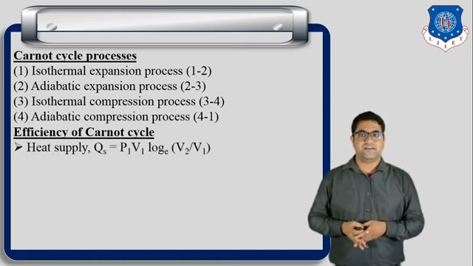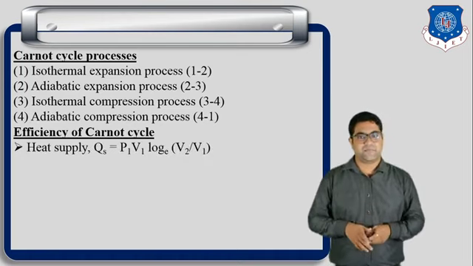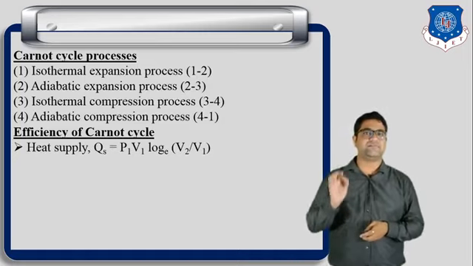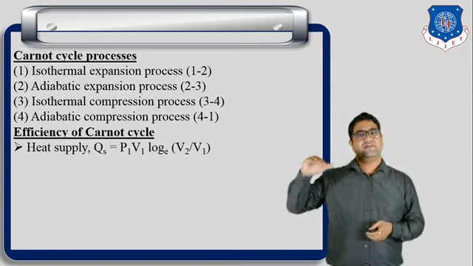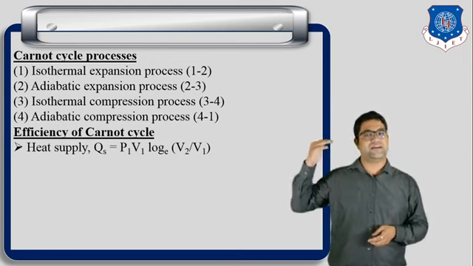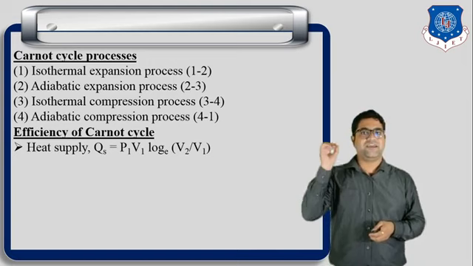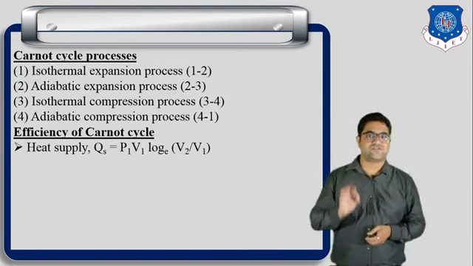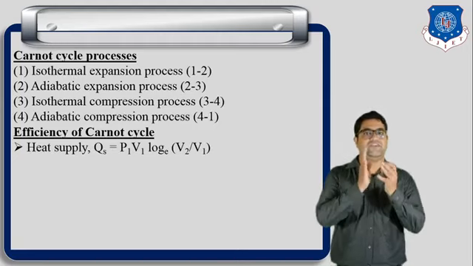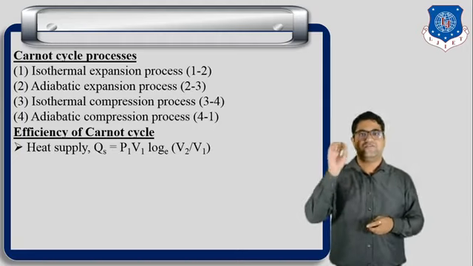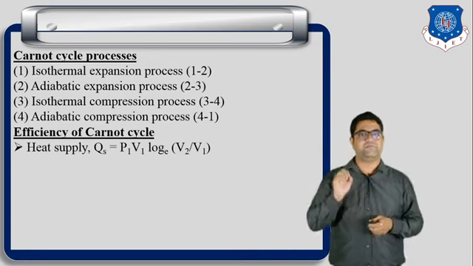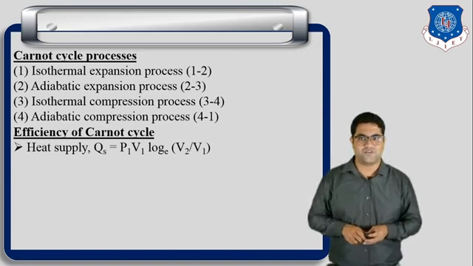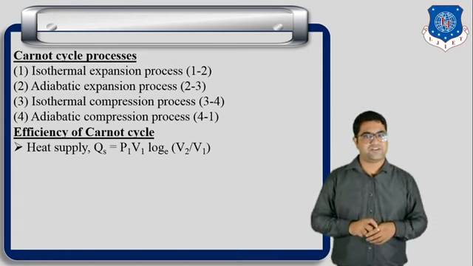So here first is the heat supplied. Heat supply during process number 1 to 2, the isothermal expansion process. When we discussed the isothermal process in chapter 3, we derived the equation of heat supply for the isothermal process: PV ln(V2/V1). For process 1 to 2, we can write P1V1 ln(V2/V1). That is the equation of heat supply for the isothermal expansion process.